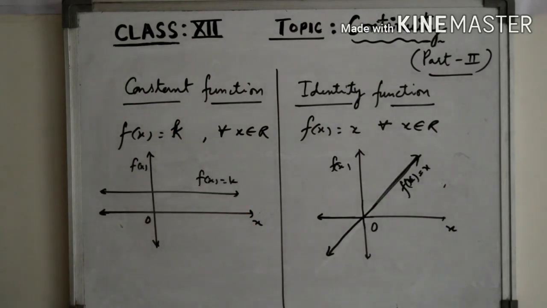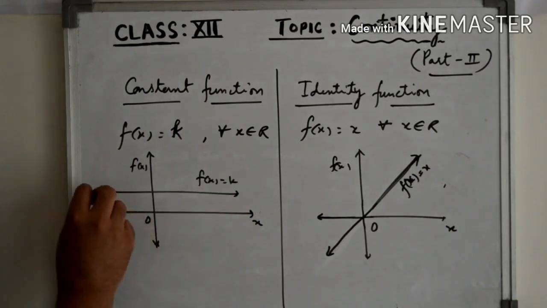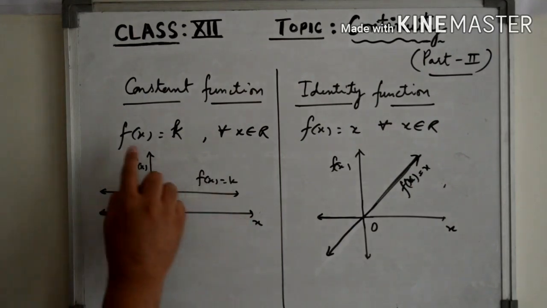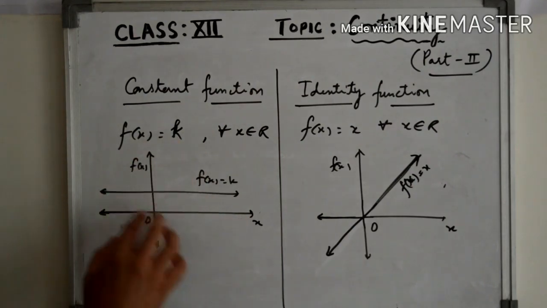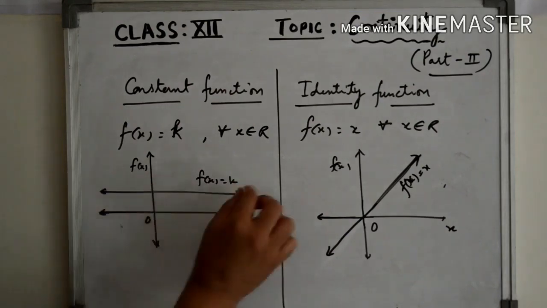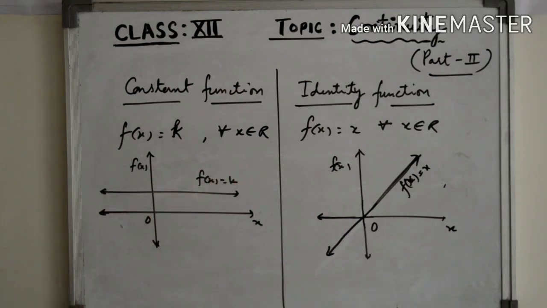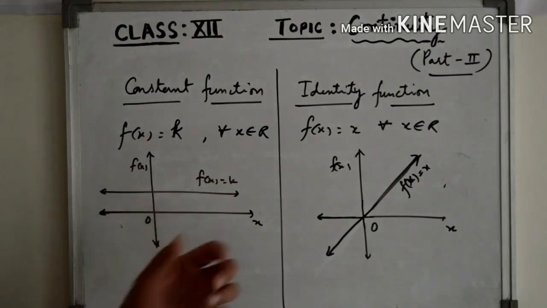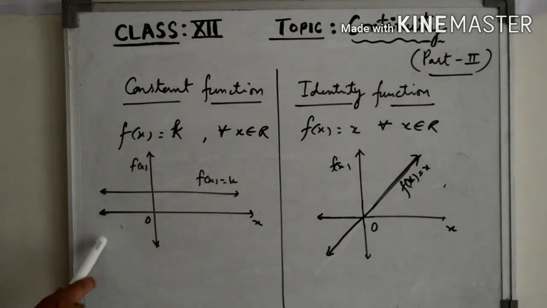So the domain of this function is R, and the graph of the function will be like this. Because at every point of the domain, the value of the function is k. So at every point we draw the output k, and this is the graph of this function. And as you can see, at every point of its domain, the function is continuous. So from the graph you can see clearly that this is a continuous function, right?